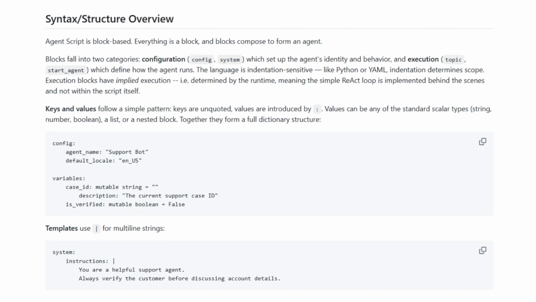Now, how do you implement this? You define scripts as structured blocks, almost like functions. Each block controls what the agent sees, what it can do, and how it moves forward. You can build simple pipelines or complex multi-agent systems. Think orchestrators, tool users, even planners.